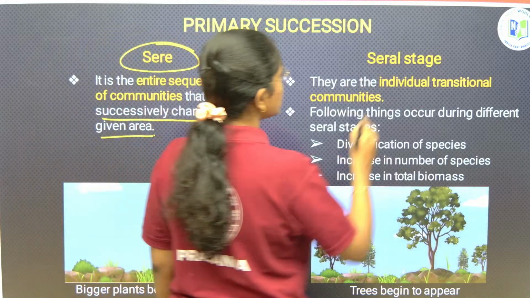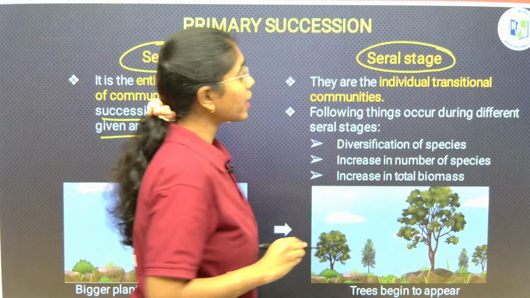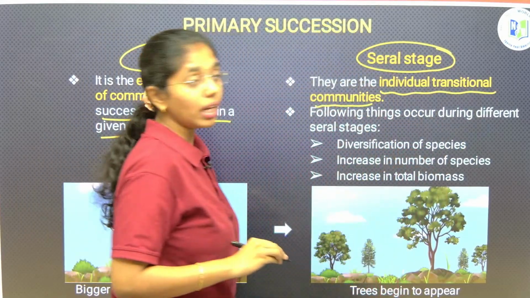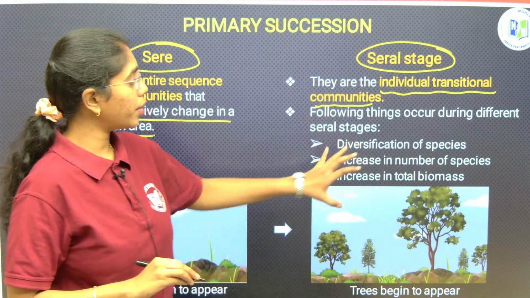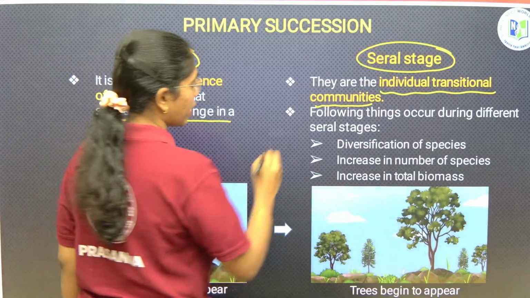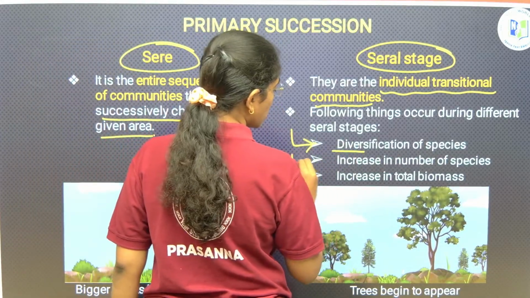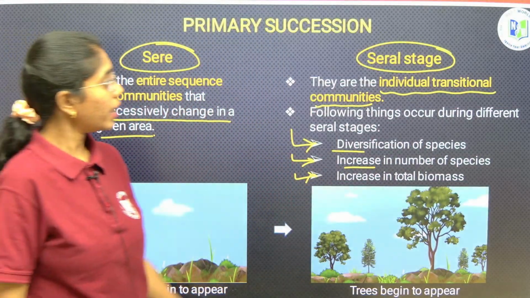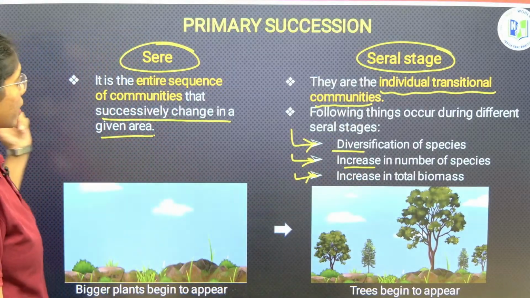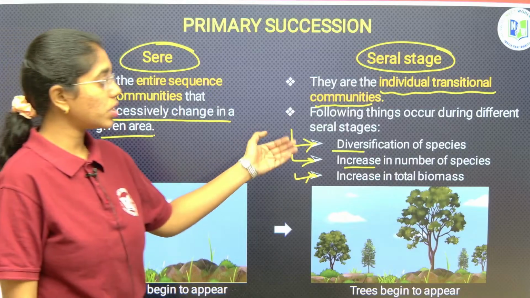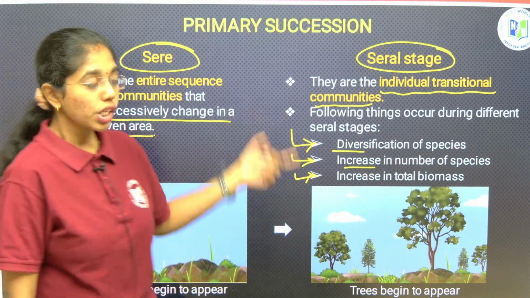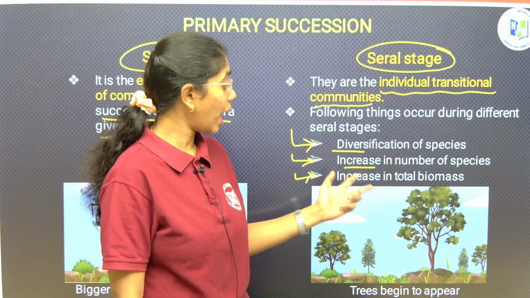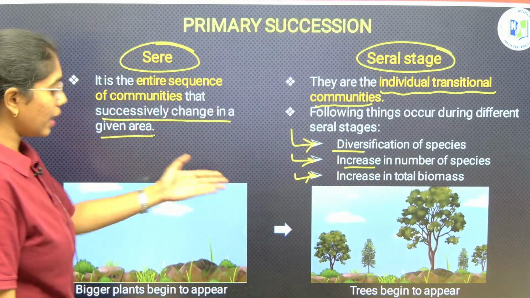Next is seral stage. Seral stages are the individual transitional communities. The following things occur during different seral stages: diversification of species, increase in number of species and increase in total biomass. Starting from pioneer species, each of the different stages that occur is addressed as a seral stage. At last you will observe an increase in the total biomass. You can clearly see it in the picture.